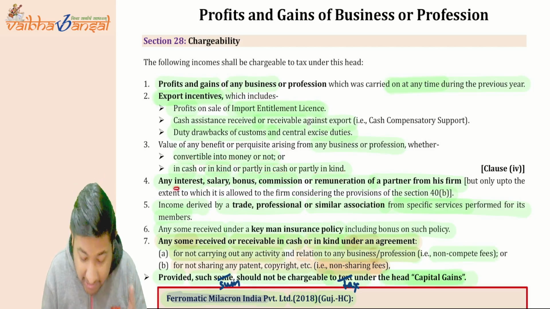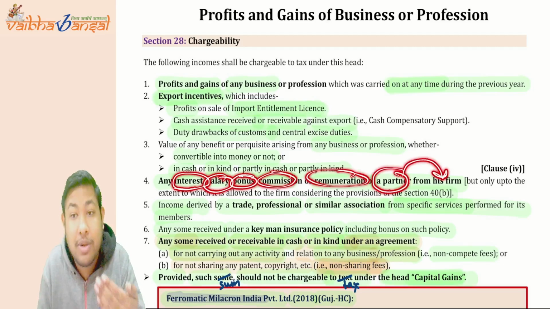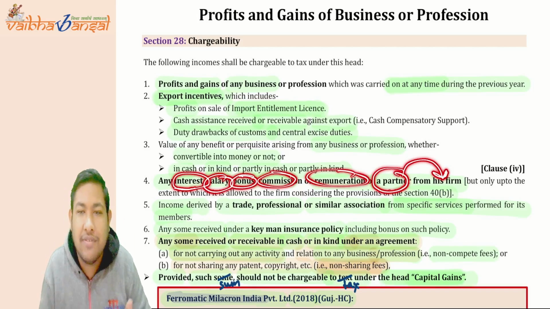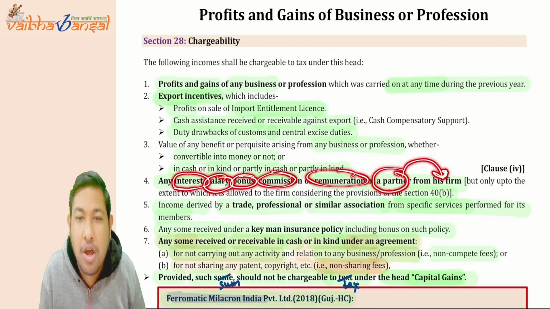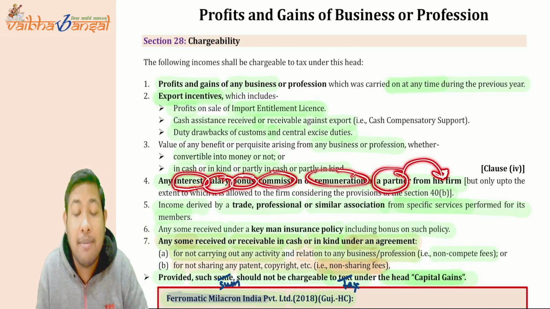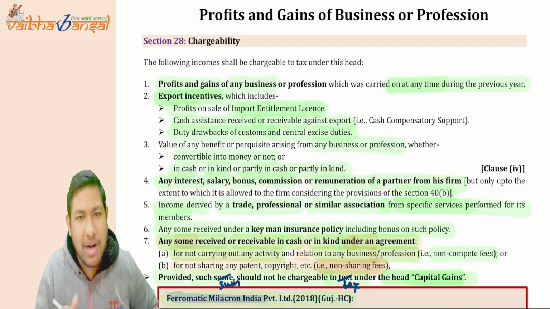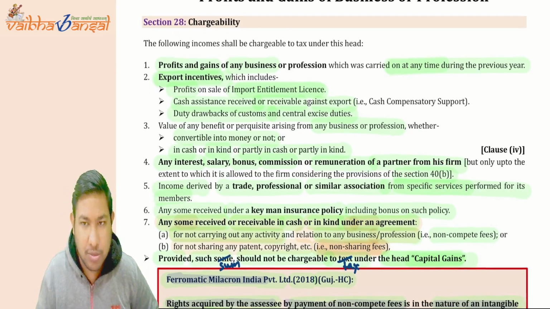Now, any interest, salary, bonus, commission or remuneration of a partner from a firm. If a firm is giving a partner anything, by whatever name called, say interest, salary, bonus, commission or remuneration, all of these are taxed under the head PGBP, because there is no employer-employee relationship between the partner and the firm. But definitely it is allowed only up to the certain limit described under section 40(b).